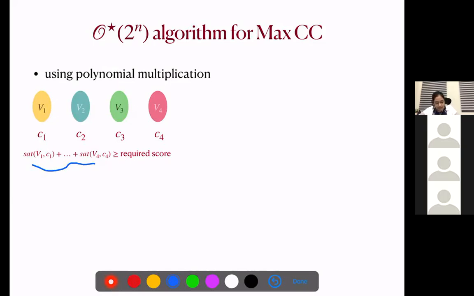So for such partitions of the voter set, we would like to have a monomial in our polynomial y to the power chi of V1 union V2 union V3 union V4, where chi is a characteristic vector. Chi represents the characteristic vector of a set.